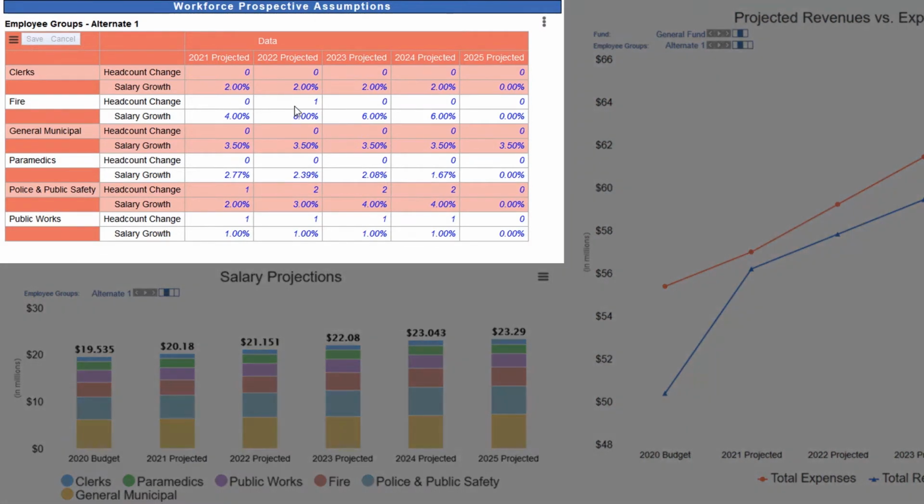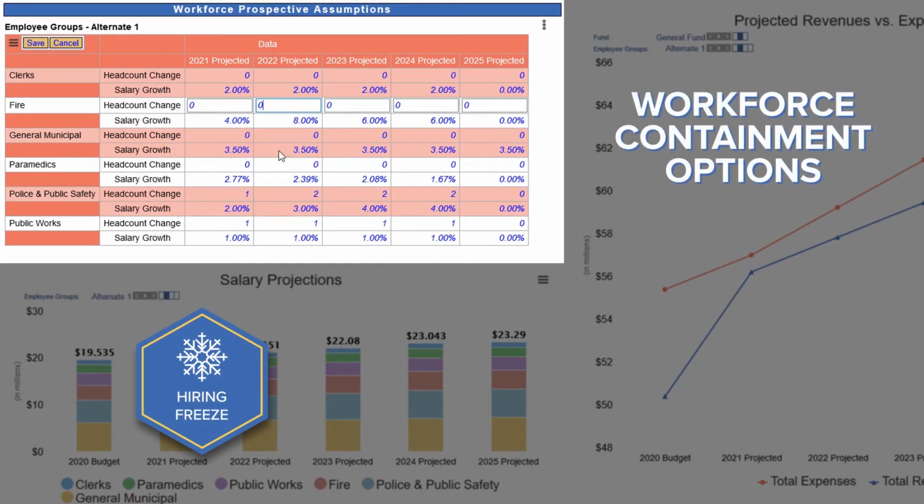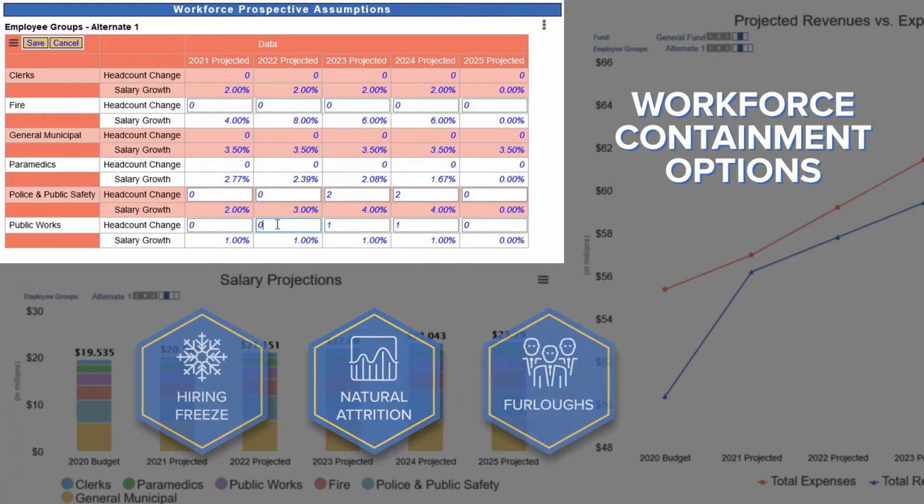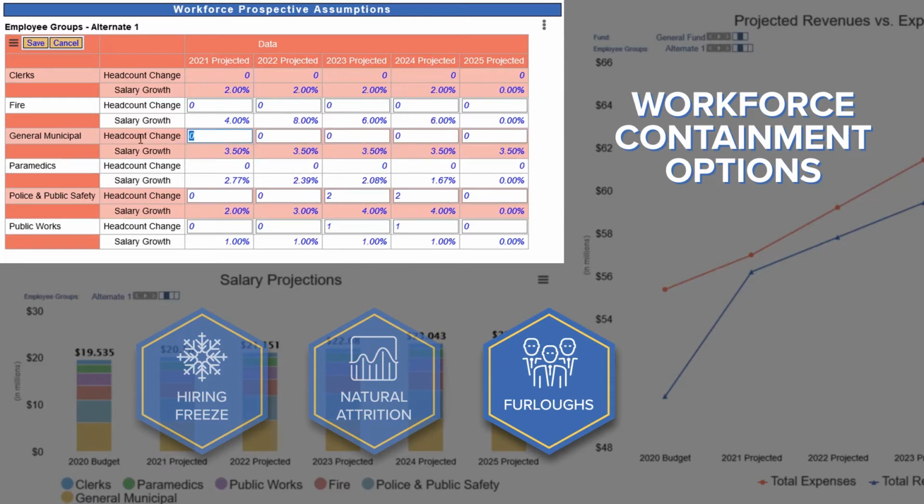First, let's assume no new hires are made in the next 2 years, allowing attrition to slightly reduce the workforce. Next, let's reduce the headcount of general municipal employees in 2021 and restore them in 2020 to represent the total FTEs we plan to furlough in the next year.